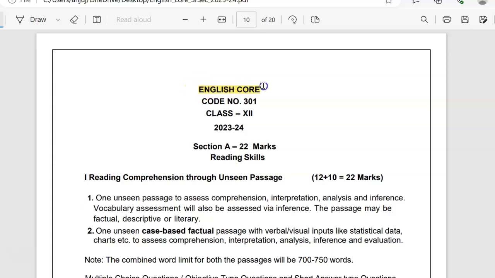Now we are going to talk about English Core. The code number is 301. It's for class 12 and the year is 2023 to 2024. Alright, so we'll have a look at section A, which is for 22 marks.